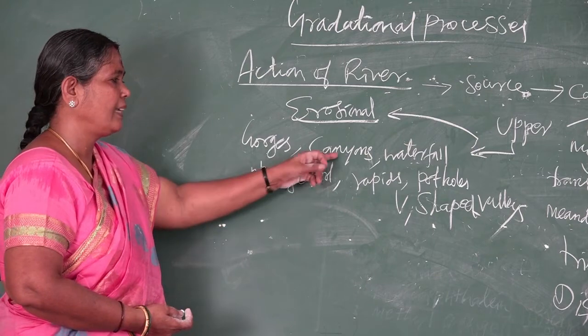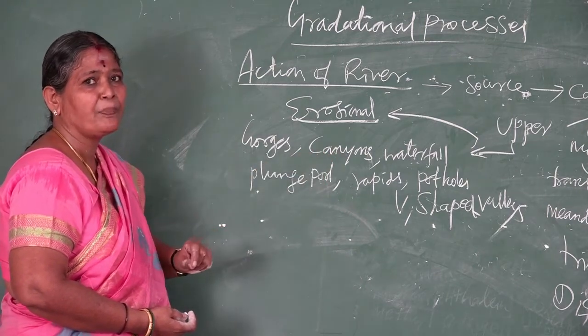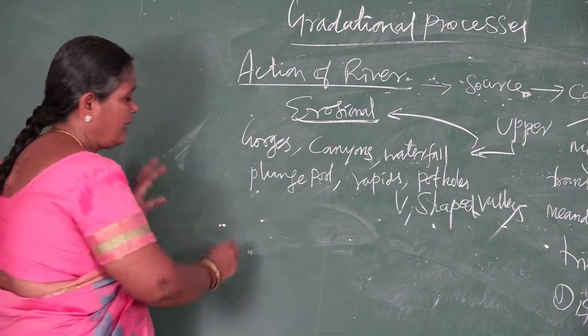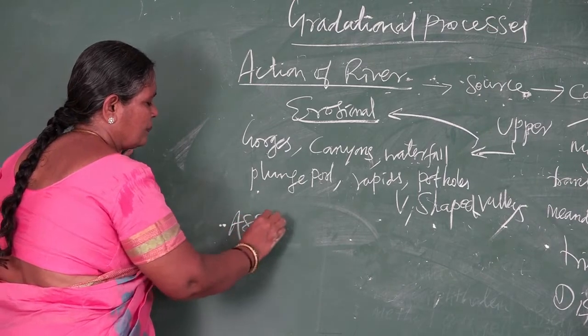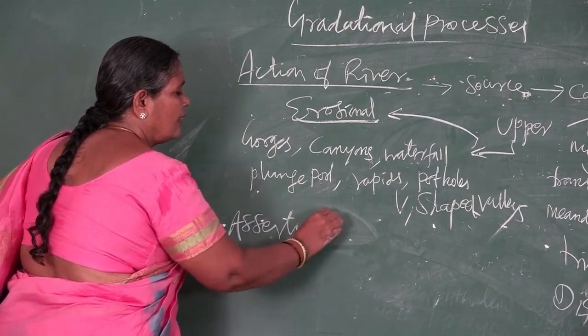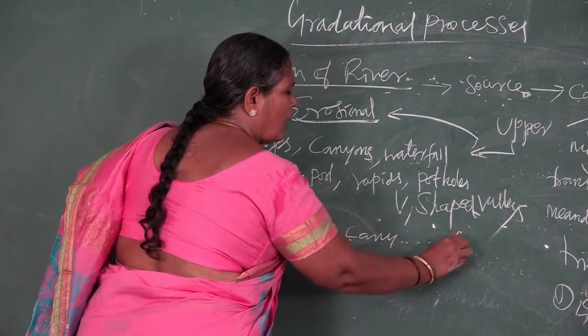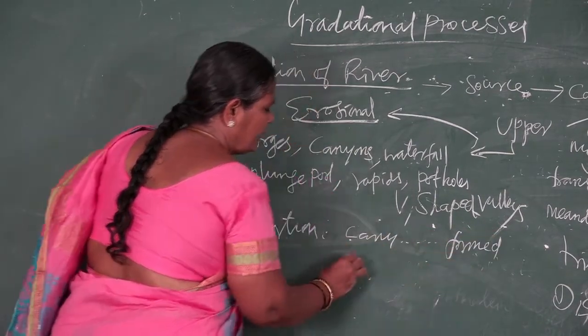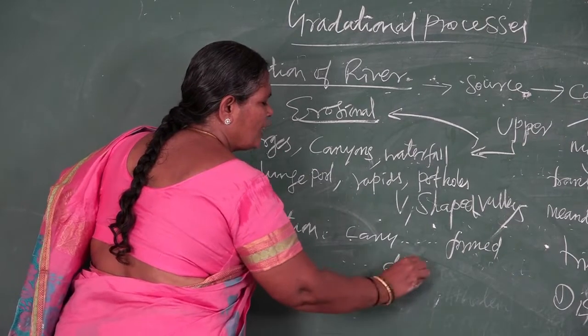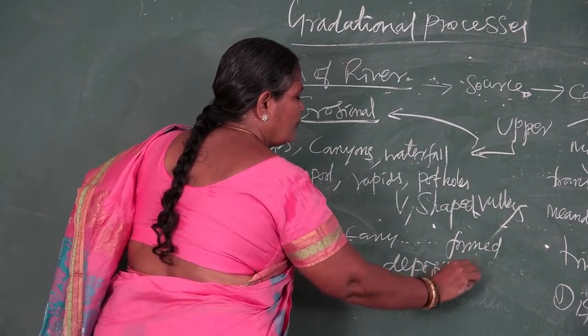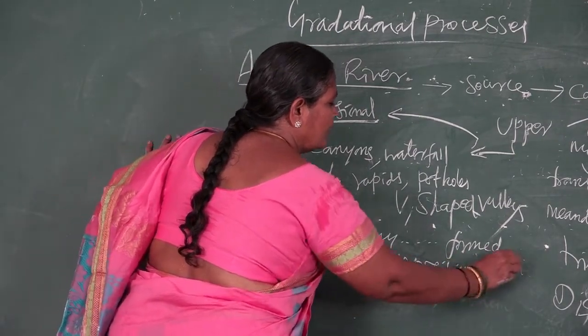One example: take canyons. First sentence, assertion: canyons are formed by the depositional feature of the river.